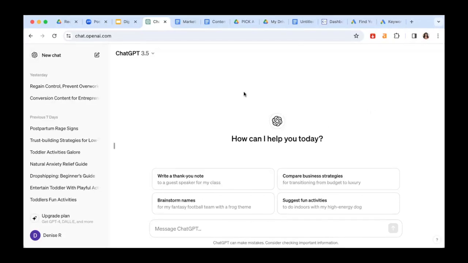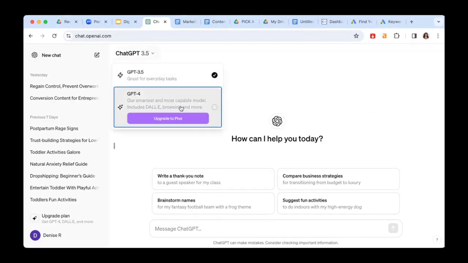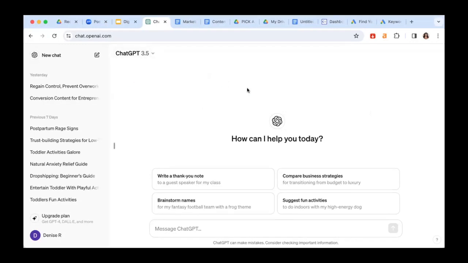So what we're going to be doing is going to ChatGPT. Now, they do have a premium version, but I don't recommend that you upgrade to Plus because honestly, 3.5 has everything that you need right now, okay? So what you want to do is go to ChatGPT, and then tell ChatGPT to write us an ebook based on the topic that we've just chosen.